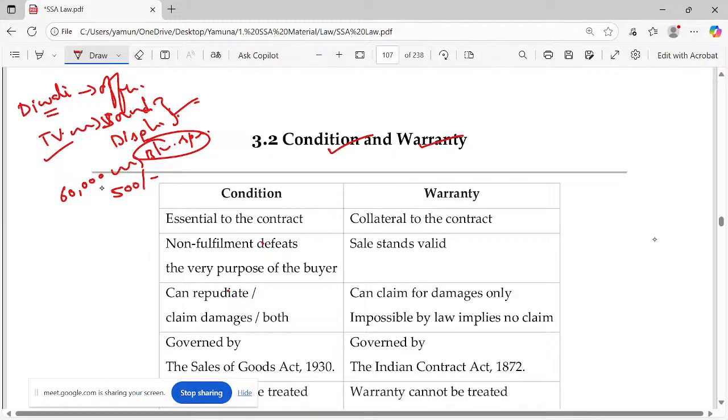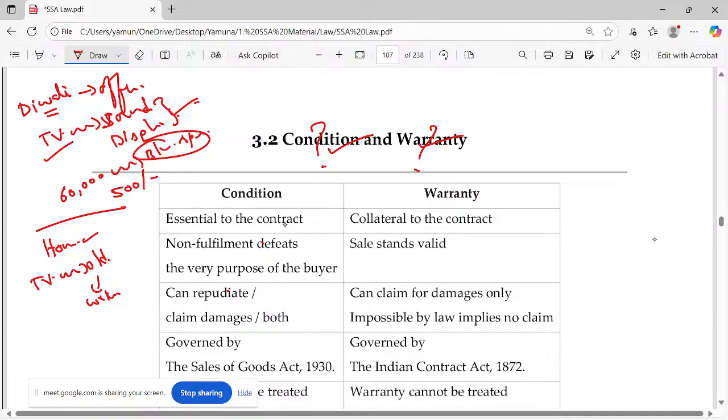You take it home. Now the important thing comes. The TV will be delivered only tomorrow, but the Bluetooth speaker you took home by hand, putting it in the car or auto. You came home with the Bluetooth speaker and check it with your old TV. It's not working. What does that mean? That's what conditions and warranties are about.